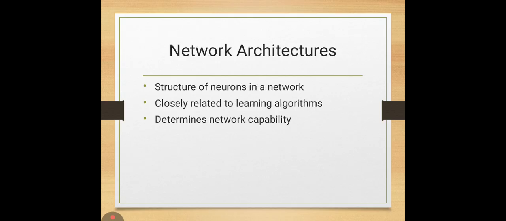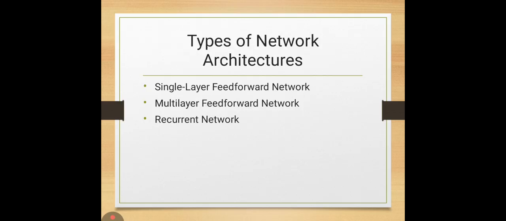Next, the network architecture. The network architecture refers to the structure of neurons in neural networks. It defines how the neurons are interconnected and how data flows through the network. Network architecture is closely related to the learning algorithm and determines the capability of a neural network. Next we are going to discuss the types of neural network architecture. There are three main types: single layer feed forward network, multi-layer feed forward network, and recurrent neural network. Let us discuss them one by one briefly.